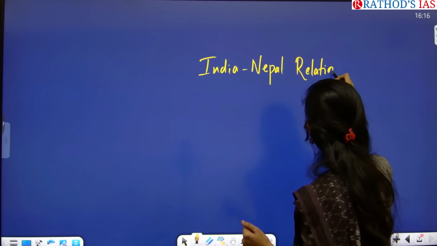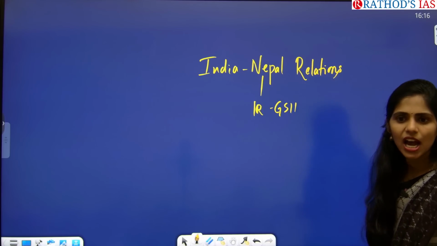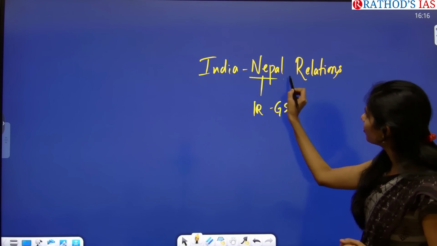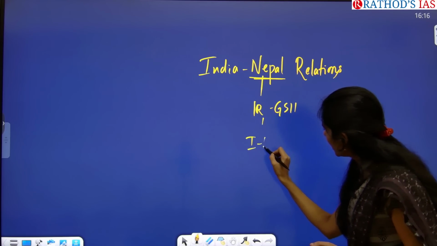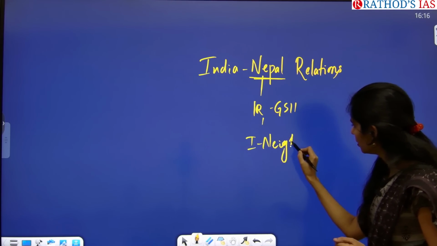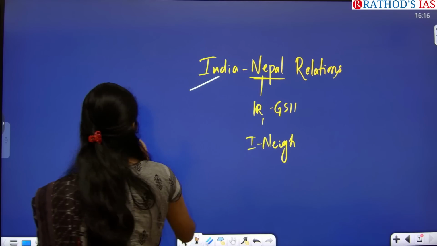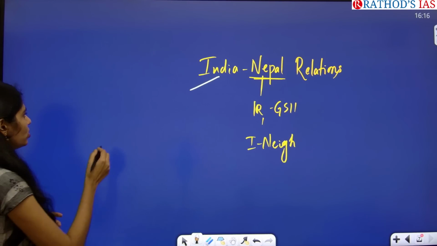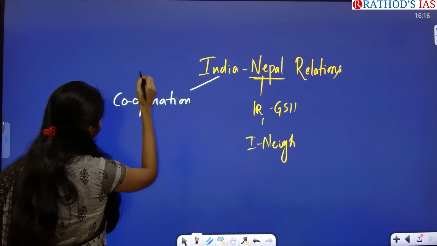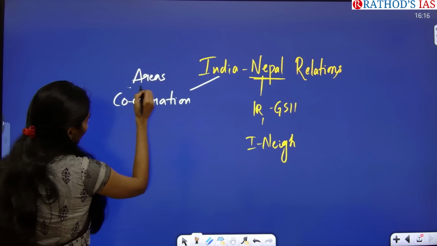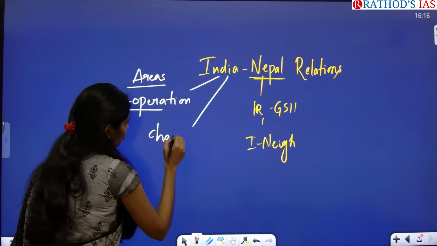So where can we connect this? International relations comes under GS Paper 2. And in international relations, Nepal, are we sharing a direct boundary? Yes, so it comes under India's neighborhood. Here you have to focus on 2 important things always. Whenever any 2 countries are in the news, you have to see the areas of cooperation, and the next one is you have to see the challenges between these 2 countries.